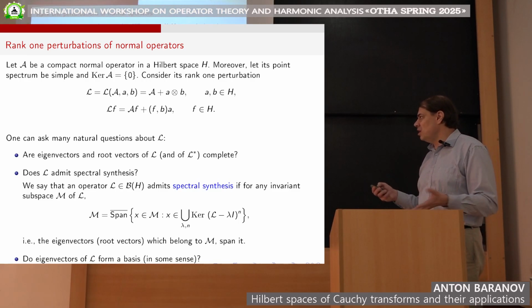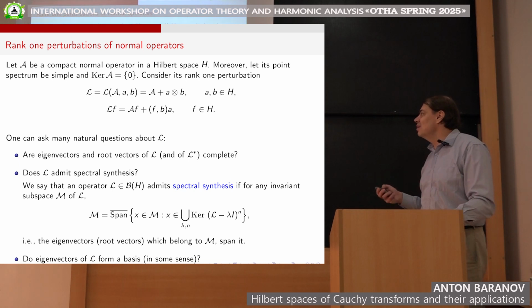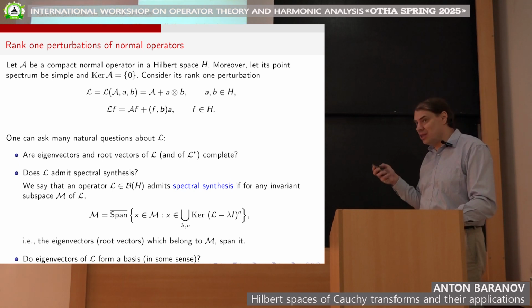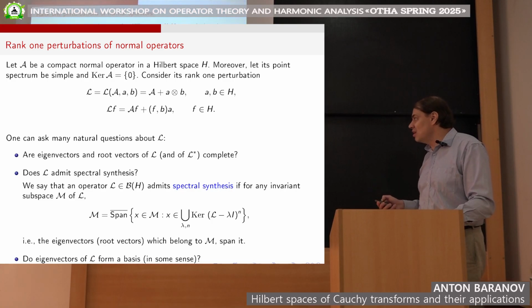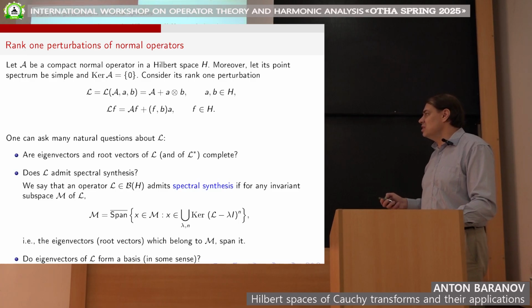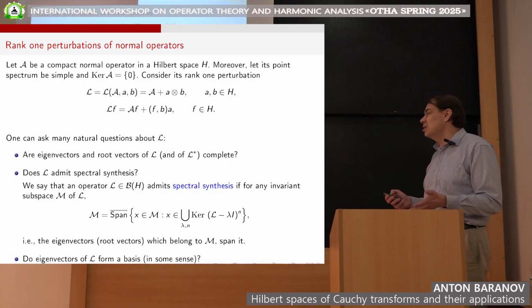So can we recover any invariant subspace from the, so to say, spectral data? The question is whether M is equal to the span of these generalized eigenvectors which are in M. If this is the case, we say that the operator admits the spectral synthesis.